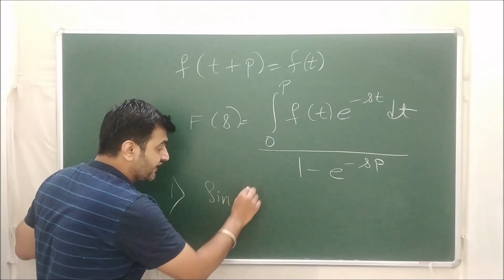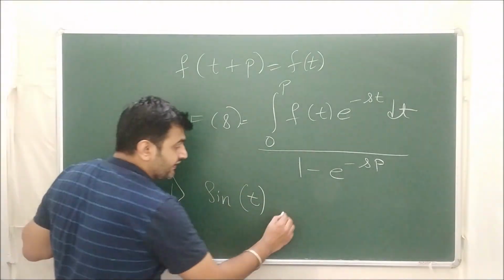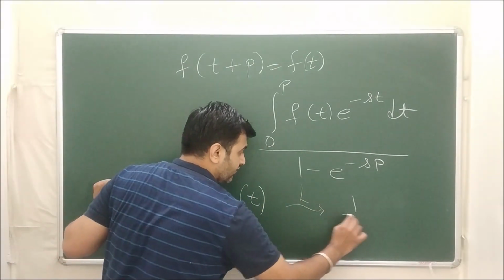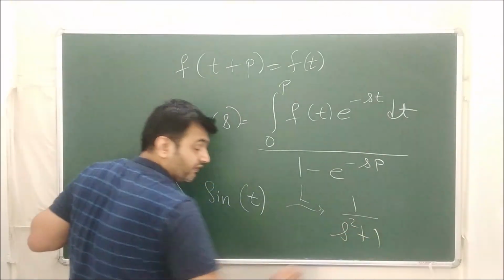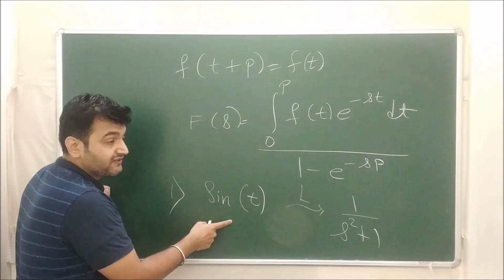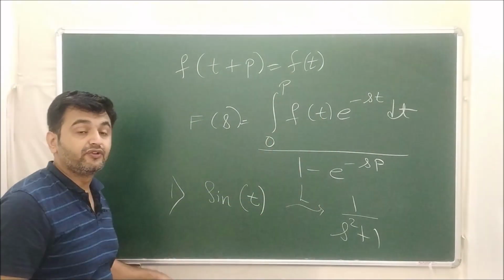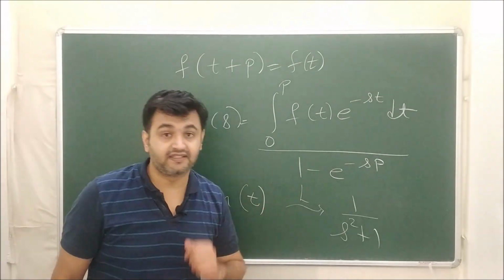So you take f of t as sin t. Now you have already seen what is Laplace of sin t. The Laplace is nothing but 1 upon s square plus 1. You do this over here. What is the period? Period is 2 pi. So 0 to 2 pi sin t. You do the calculation, you should get 1 upon s square plus 1 as an answer.